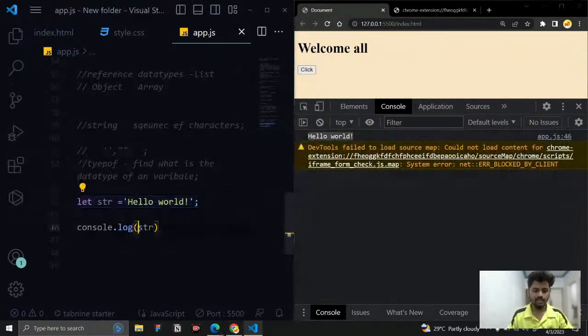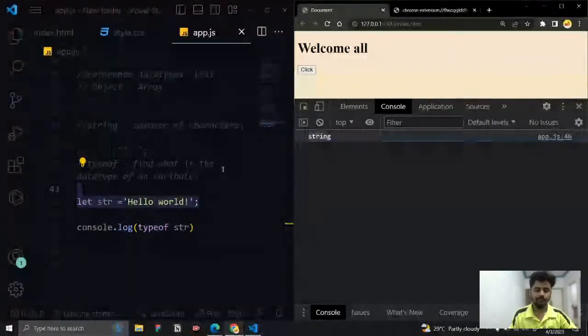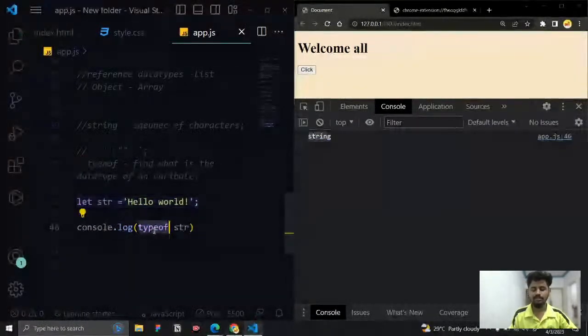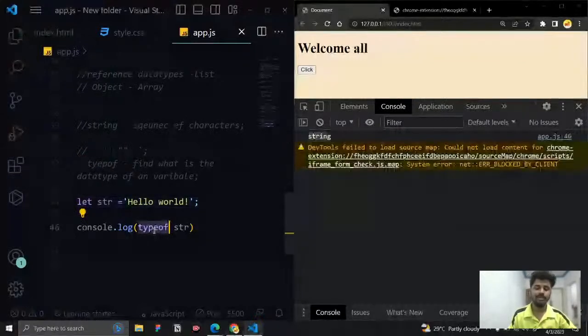And before this, I'm just going to use typeof. Give a space, and you can see a different color, right? typeof, a space, and then the variable. What is the type of this variable? Now it is going to tell me the variable type, whether it is a string or a number. You can see we are getting string. So the typeof operator returns the data type of a variable. That's what it will do.